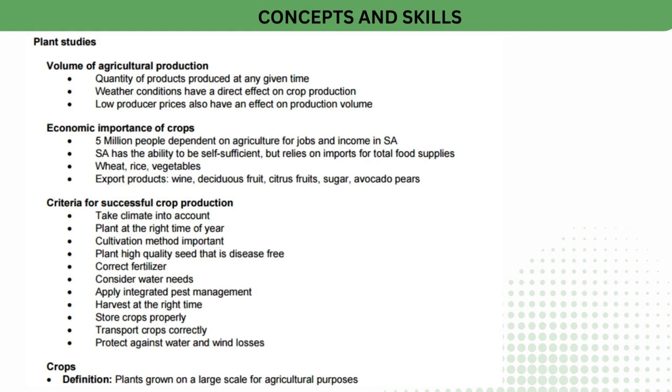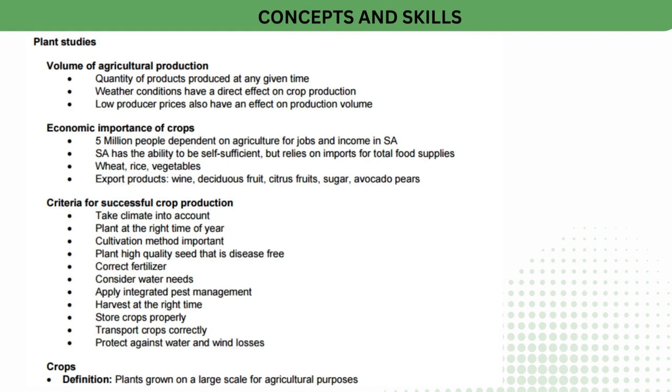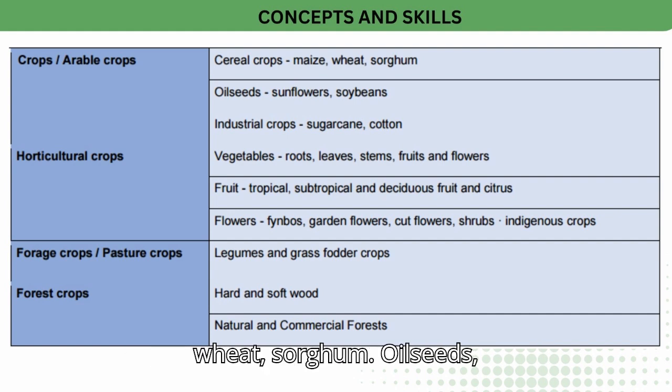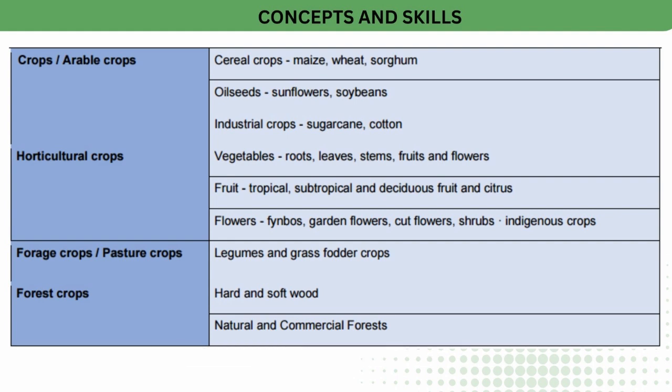Crops. Definition: plants grown on a large scale for agricultural purposes. Crops/arable crops: cereal crops, maize, wheat, sorghum. Oilseeds, sunflowers, soybeans. Industrial crops, sugarcane, cotton.